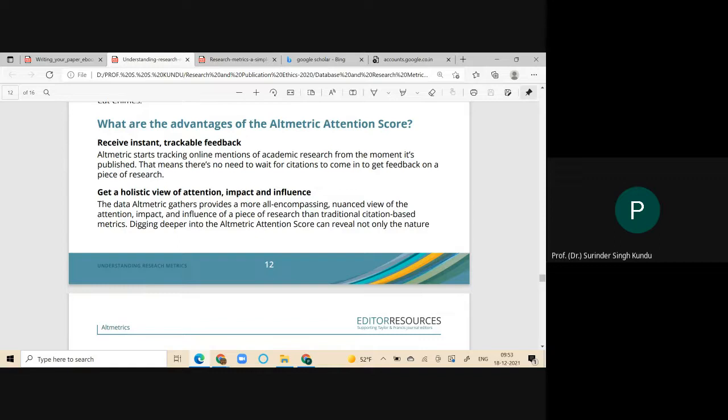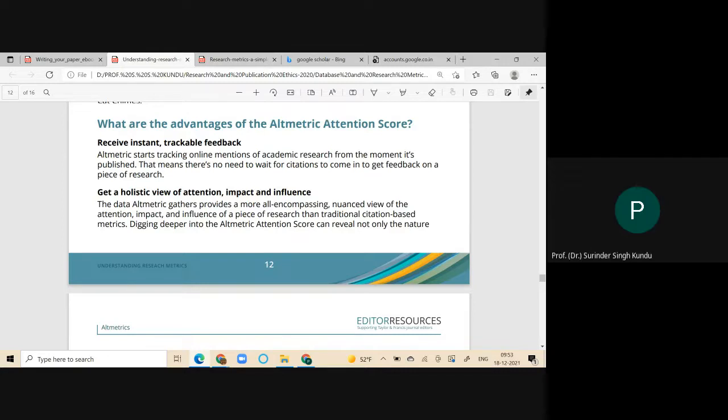Therefore, altmetric is the alternative metric. It means all metrics are at different places, but this one will include every detail, every citation at every platform, every source, and that is known as altmetrics. I hope it is clear.